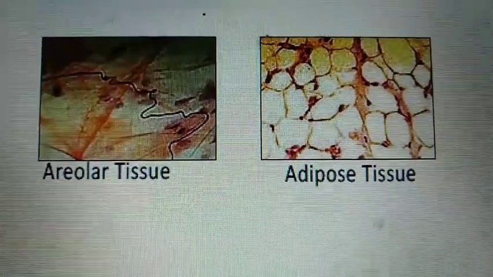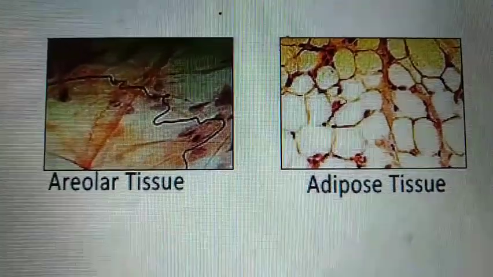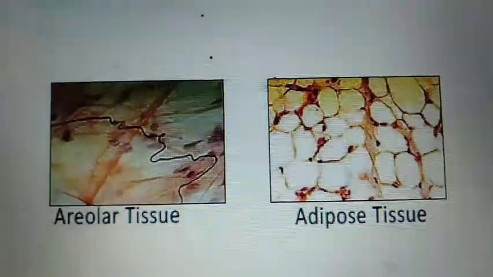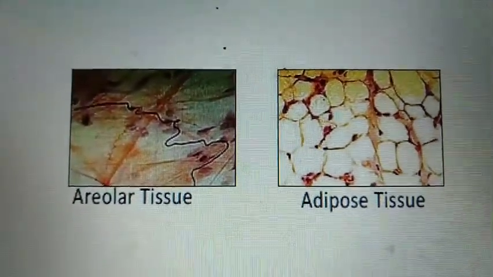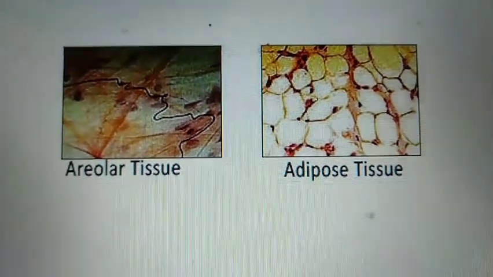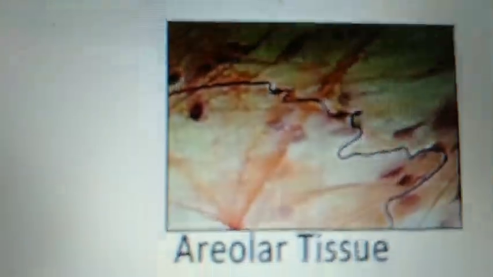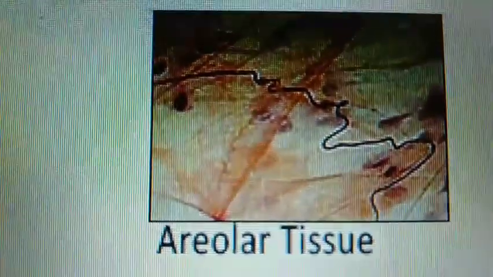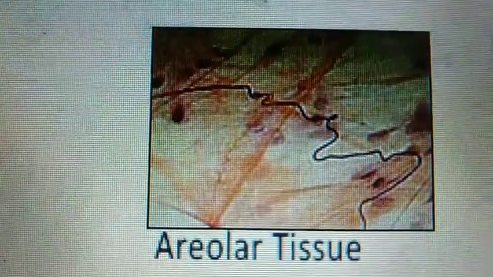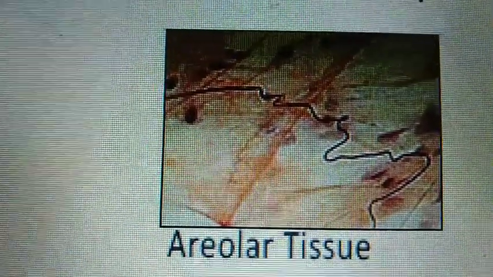Loose connective tissues are distributed throughout the body. They serve as packing and binding material for most organs in the body. These are of the following types: areolar connective tissue and adipose connective tissue. Areolar connective tissue is present below the skin.